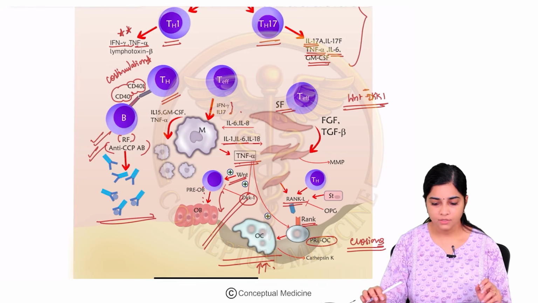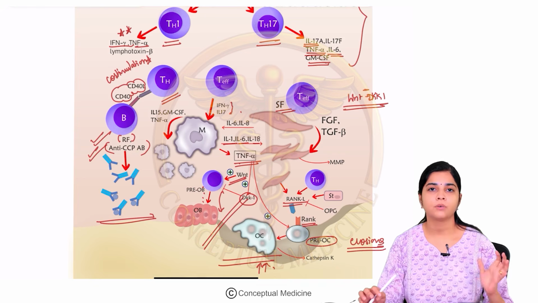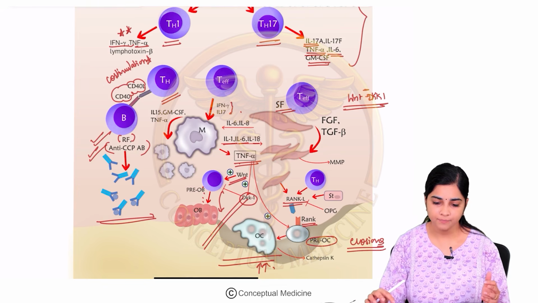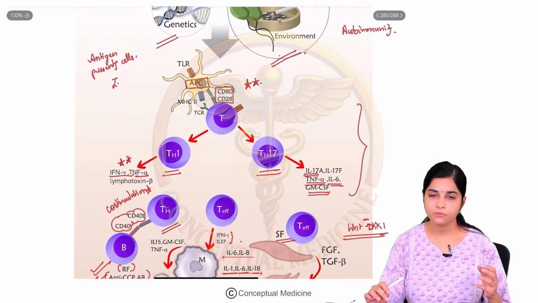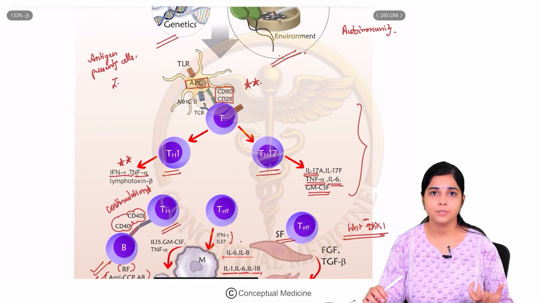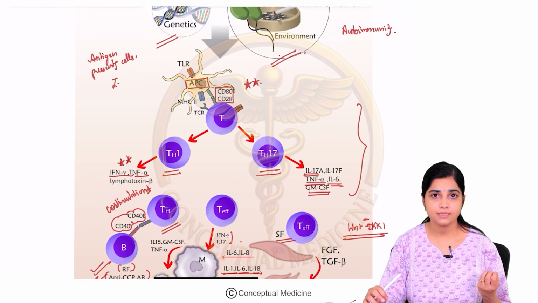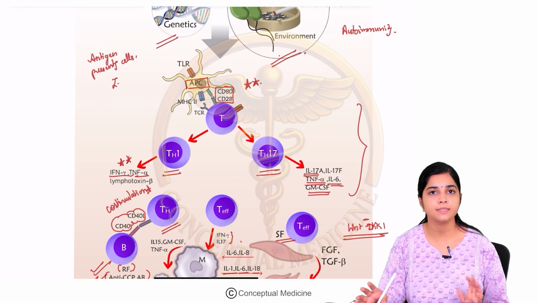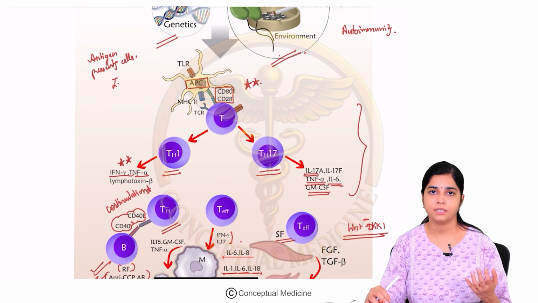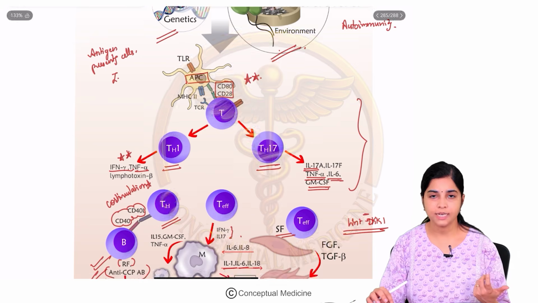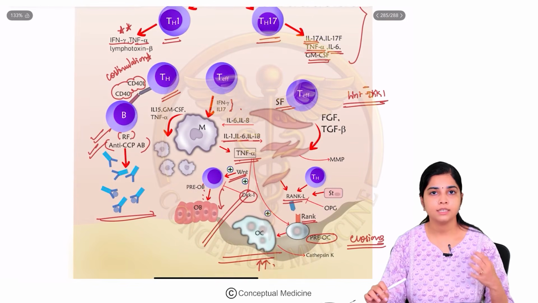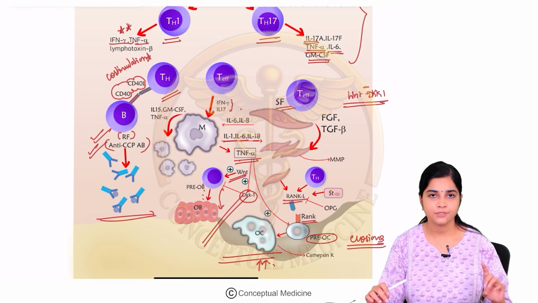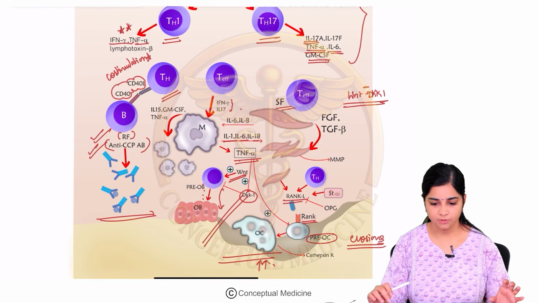Okay, fine. So this is on the whole about how this inflammatory process in rheumatoid arthritis is happening. Clear? So let us just revise this. So first there is a trigger of autoimmunity and antigen presenting cells are stimulated, which stimulate the T cells to differentiate into T helper 1, T helper 17 cells. The key cytokines you have to remember are TNF alpha, interferon gamma and interleukin 17, and these T helper cells on one hand through CD40 ligand interaction, they cause stimulation of B cells, production of autoantibodies.